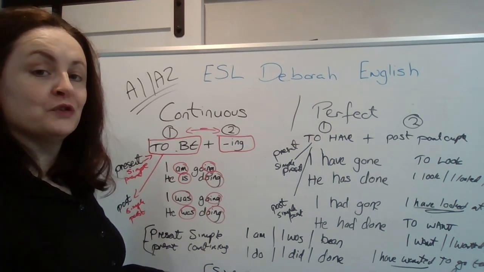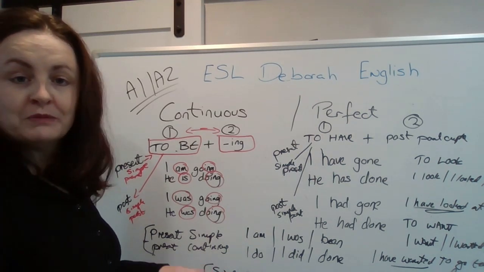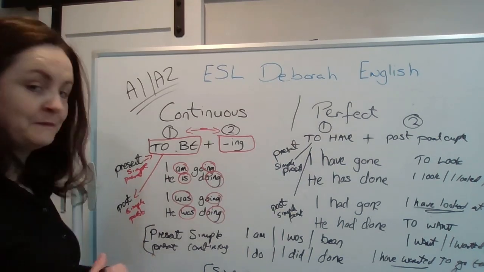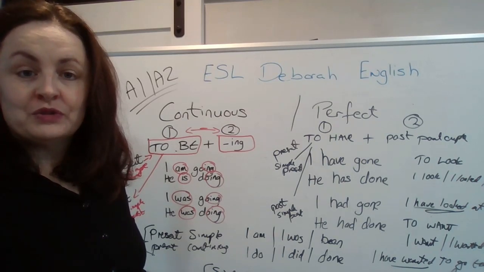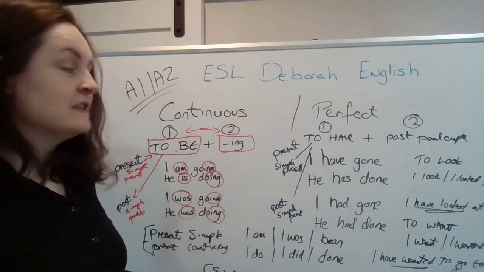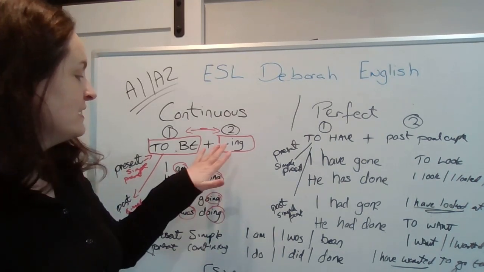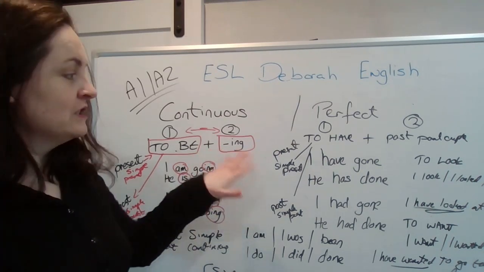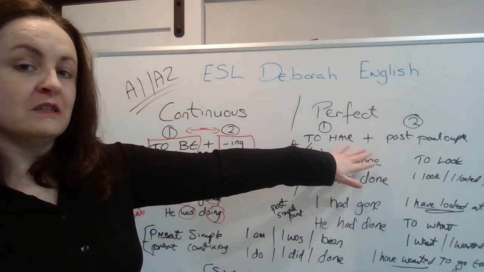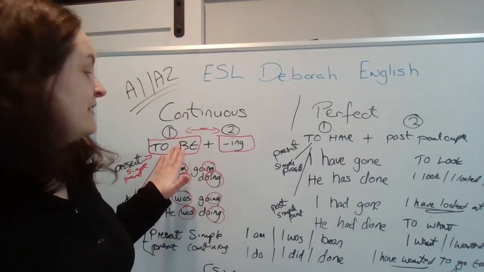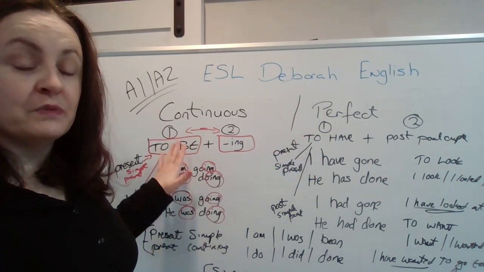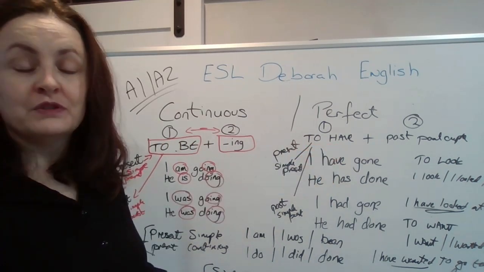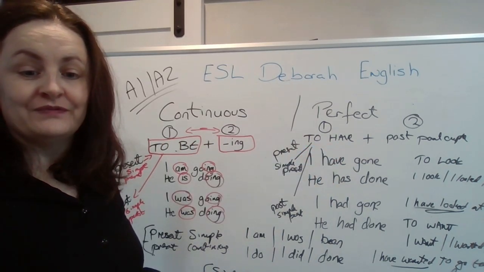In the present tense, the simple and the continuous are the two that everybody confuses the most. And in the past, it's the simple past and the present perfect that people confuse the most. So if you want to sound more fluent, it's really good to be able to know the difference between these. I will do other lessons related to the uses of these tenses, but just remember that if it's got the ing, it's continuous, and if it's got the past participle, it's perfect. And they must have a verb before them. To be is with the continuous, and have is with the perfect tense.